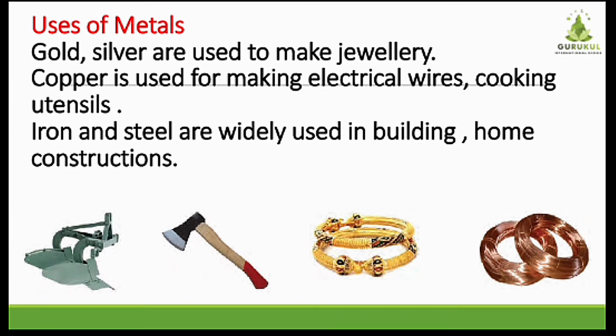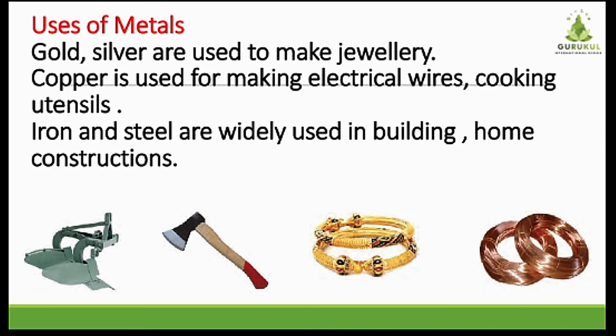Iron and steel are widely used in building and home construction. Even iron and steel are used for making utensils. If we use iron for cooking, it is good for our health. We get the iron mineral from it, and steel is also easy to handle and durable. So likewise, we decide which metal needs to be used for which purpose. We will not use gold for making wires, right? Why? Because of their property, and we also think about their cost for various purposes.